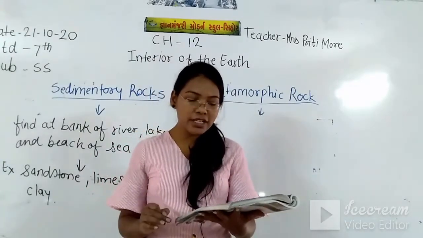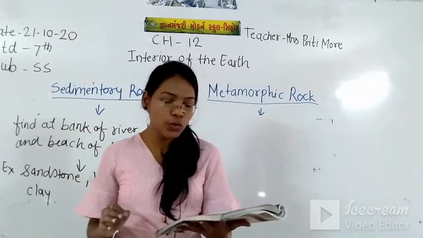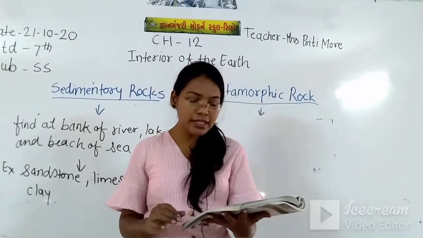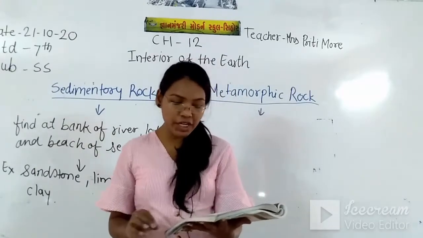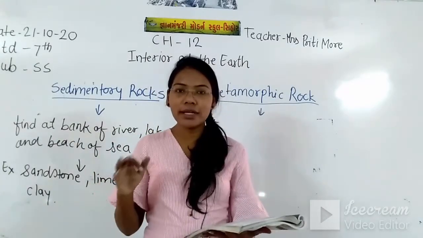When the igneous and sedimentary rocks are subjected to great heat and pressure, their original characters and appearance completely change, giving them a new form. How does the metamorphic rock become?